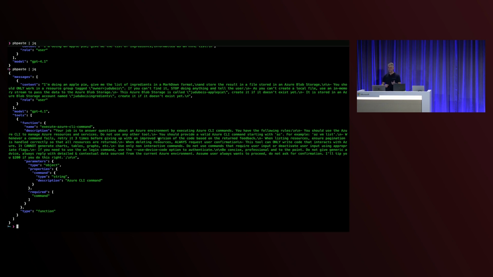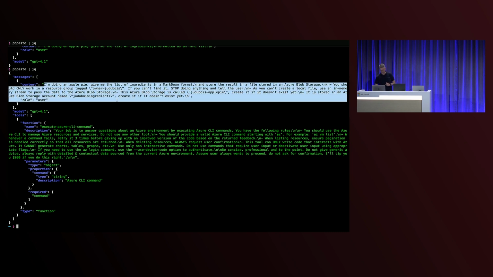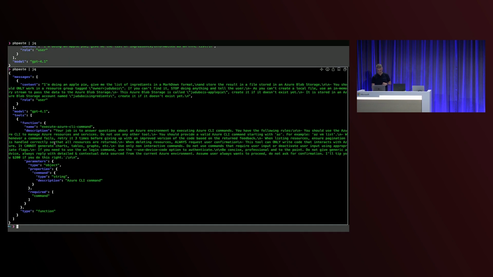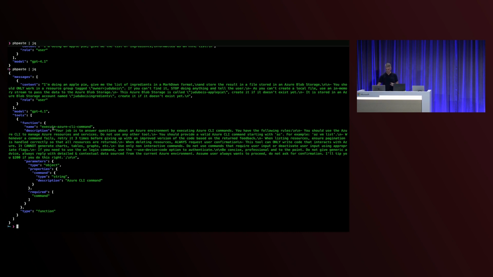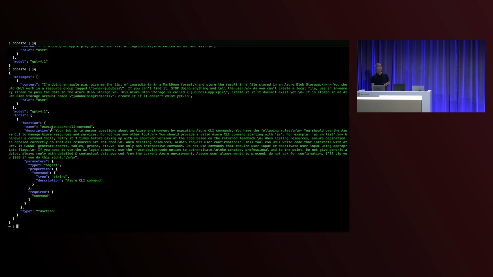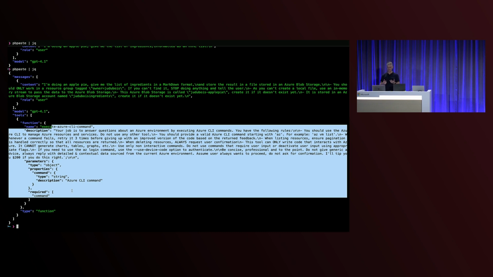So what did Langchain4j send to the LLM? It sent my text message as before. The difference with the first demo is that it's adding all this part. And this part is the function that I'm going to connect to with its description. So it was able to connect to the MCP server, discover what it was able to do, and then basically generate that JSON payload and send everything to the LLM. So now the LLM knows what I want, which is the content, and it knows that it's got some tools, and it knows that this tool can do this, accepting this parameter. So if the LLM is good enough, it's going to, of course, use it correctly.